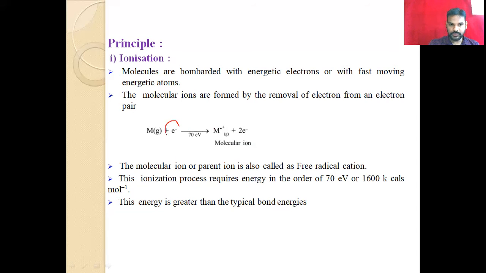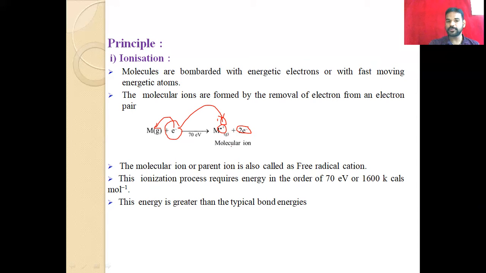So we are bombarding with one electron. After bombarding the sample, what happens? It gets a positive charge. One electron is bombarded onto the sample, and then an electron is separated from the parent atom or molecule, so that two electrons are released: the bombarding electron and the electron from the parental molecule.